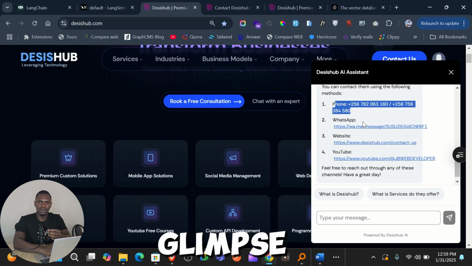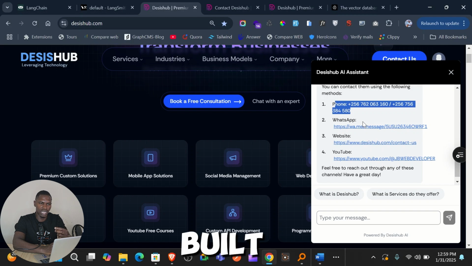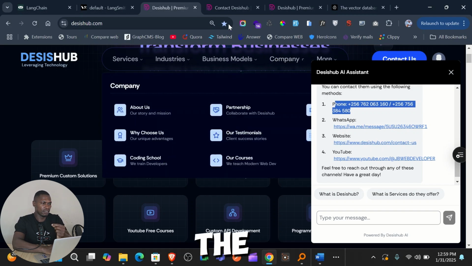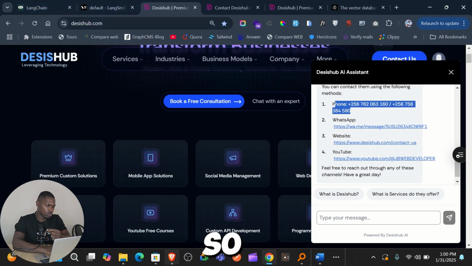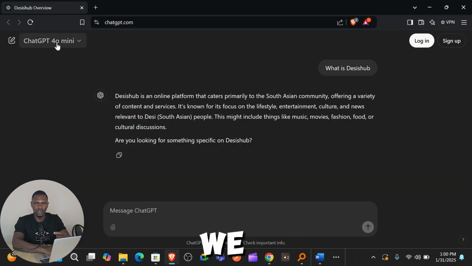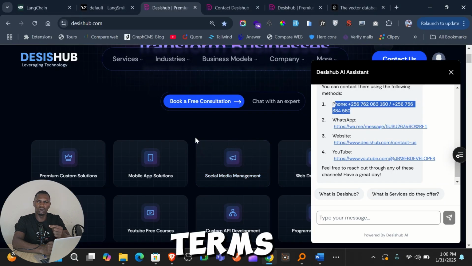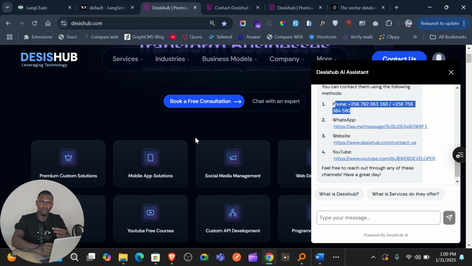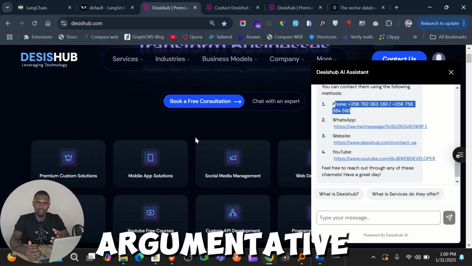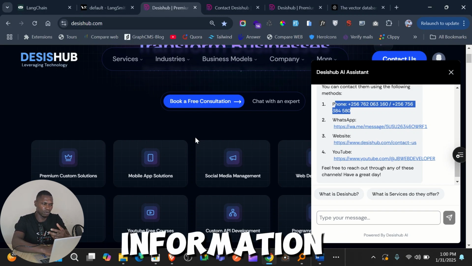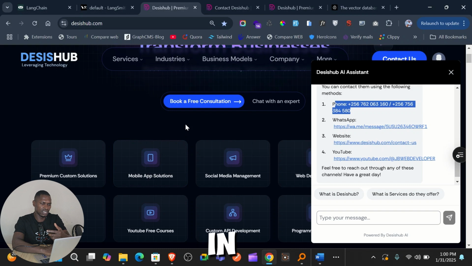So I just want to give you a glimpse of how this was built and the technologies behind it. The first technology is actually GPT-4. The large language model we used is GPT-4 mini. That is the LLM we used behind it, and we use it in two places. I might not go into details, but we use a technique called RAG, retrieval augmented generation, where it retrieves information from different sources, and in this case our knowledge base. I'm going to show you that in a second.